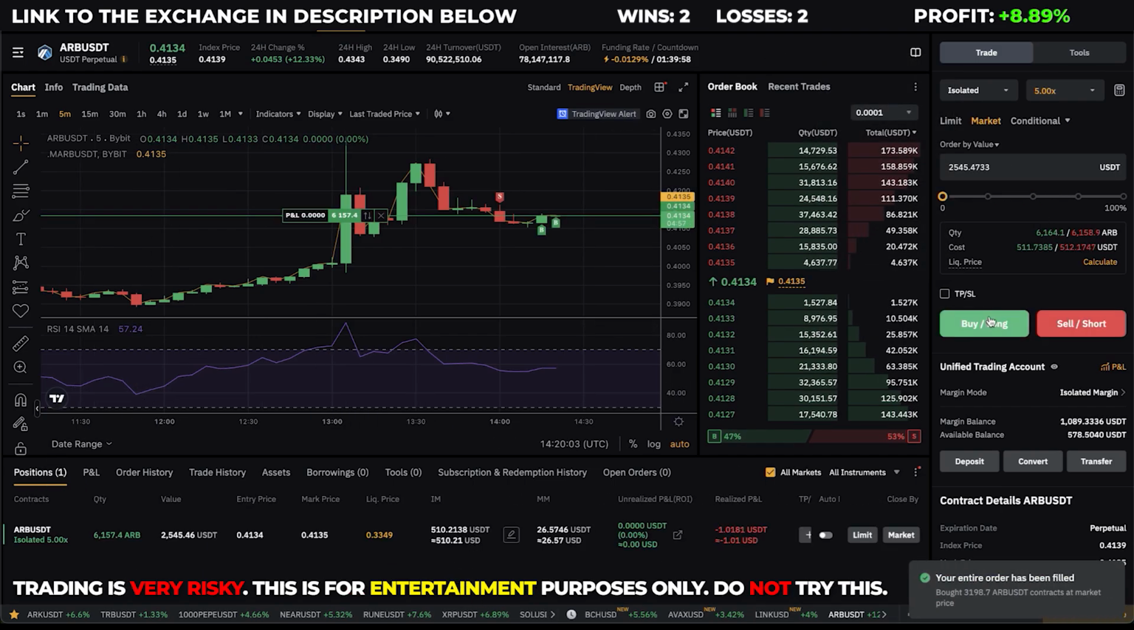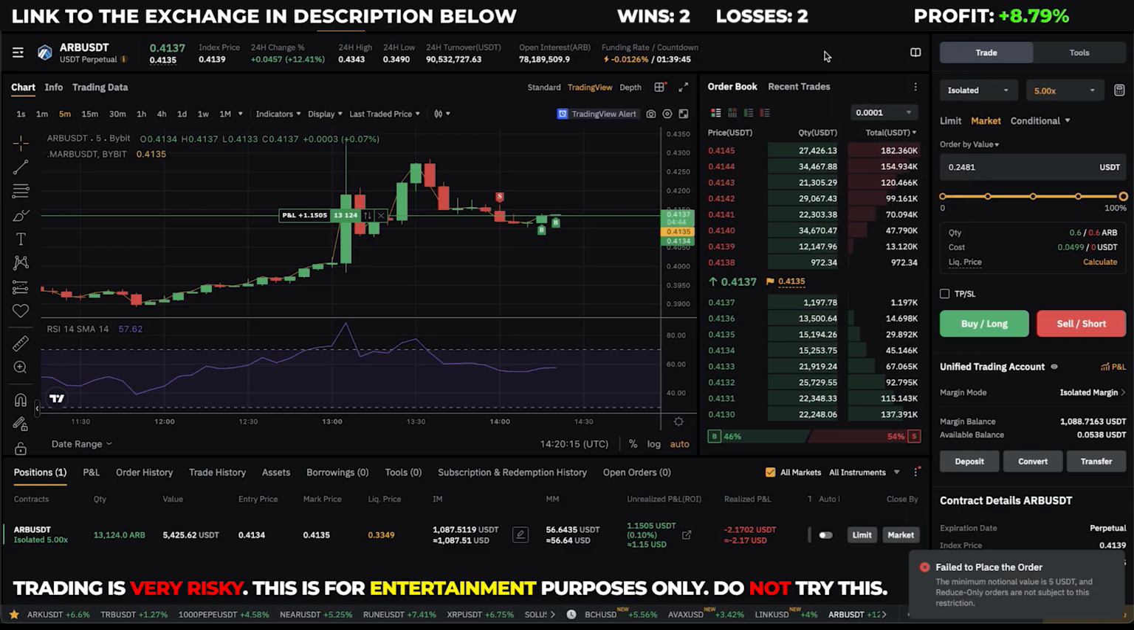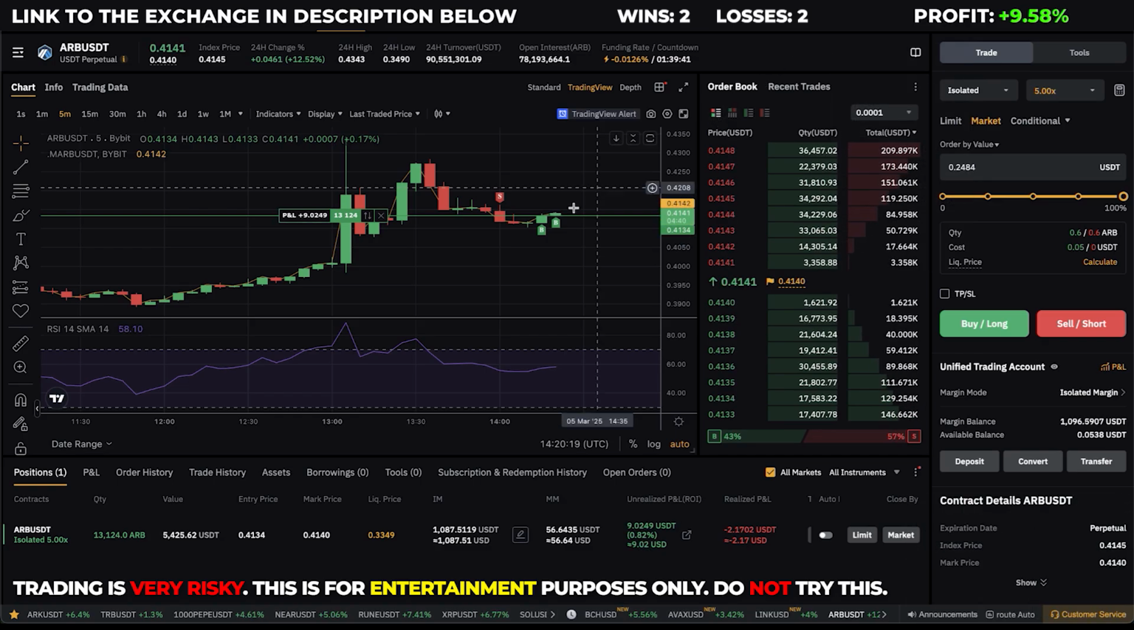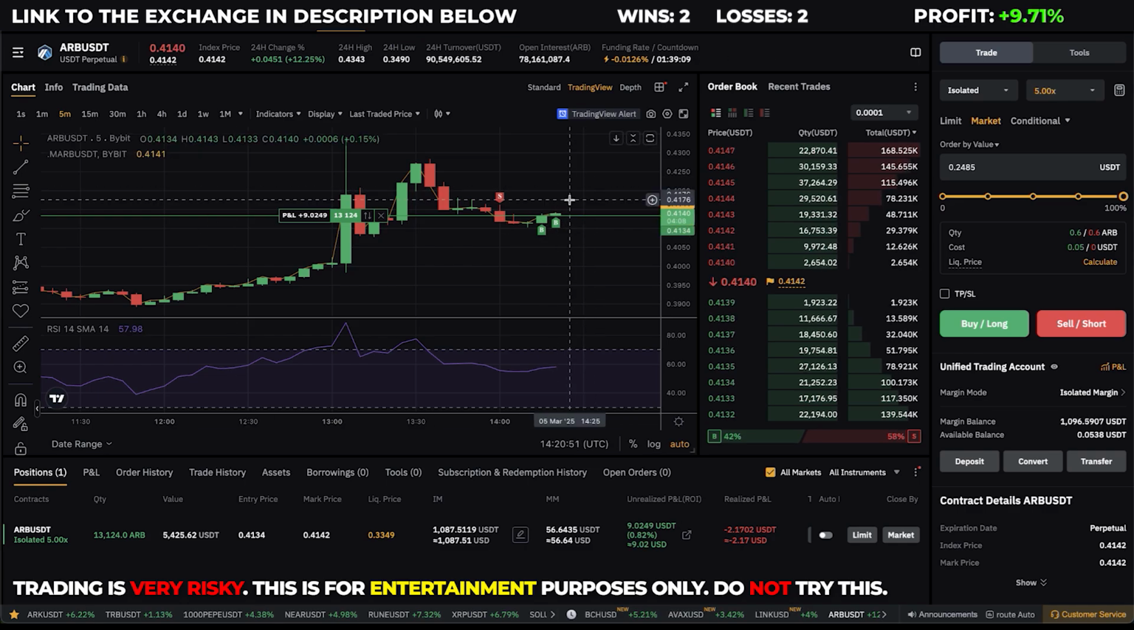All right, so I'm going long on this coin right now. There we go, and let's see if I'm right with this theory. Hopefully the price can go back all the way to this level, and that would result in a 3.3% profit times 5, so that would be a 16% profit.